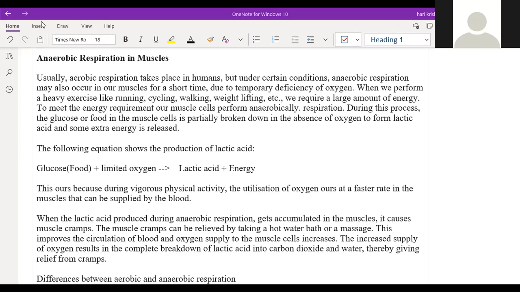So any doubts in this? Aerobic respiration in the muscles? Aerobic and anaerobic? No, sir. Okay, tomorrow your homework is to find out the uses of aerobic respiration and anaerobic respiration. Sir, can you repeat? Find out the uses of aerobic and anaerobic respirations, or you can say advantages. Okay.